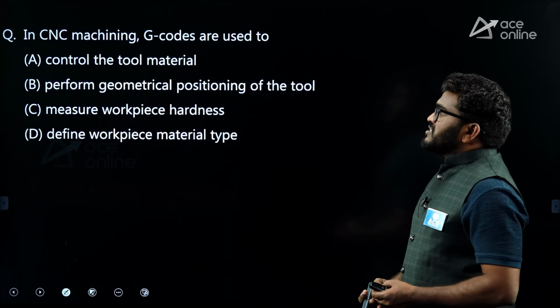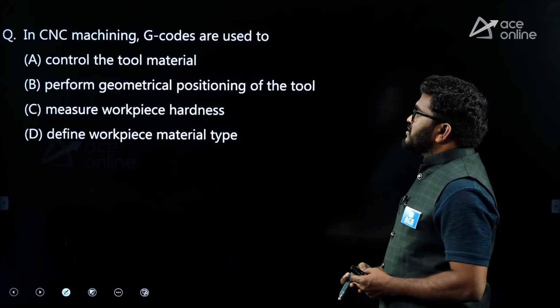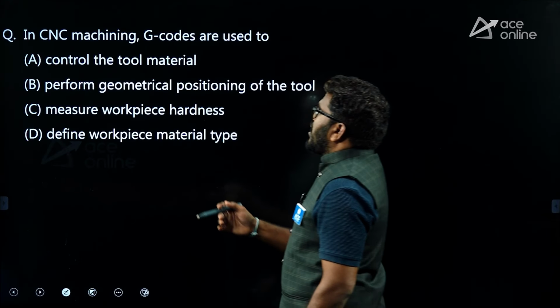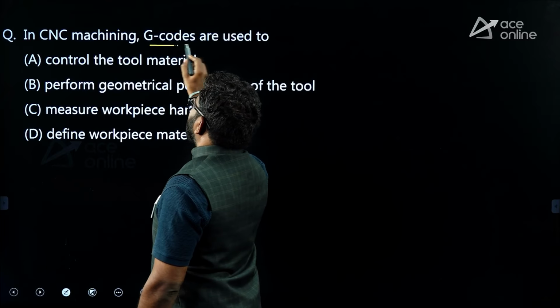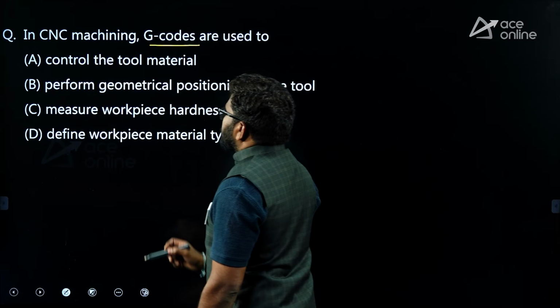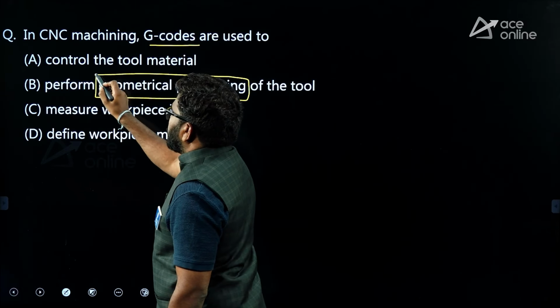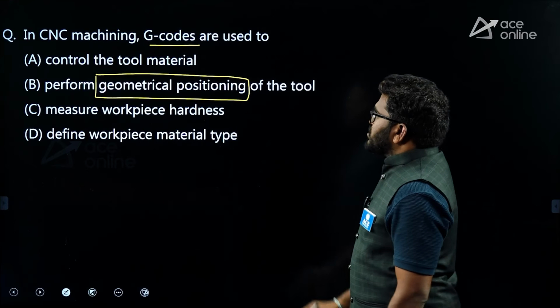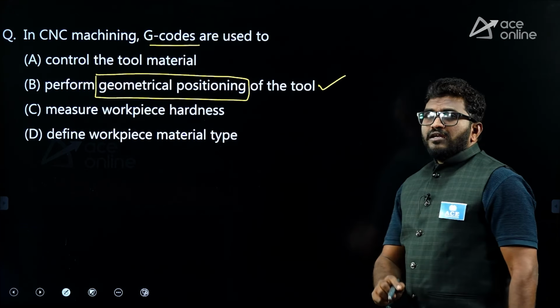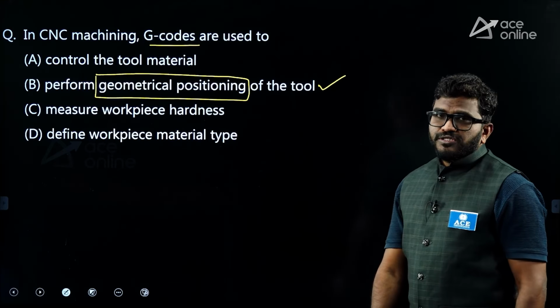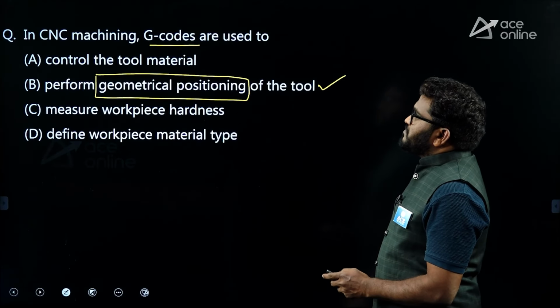In CNC machining, G codes are used for geometrical positioning of the tool. So B is the correct answer.